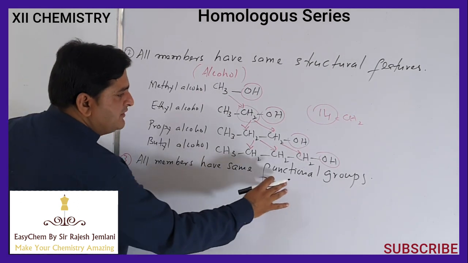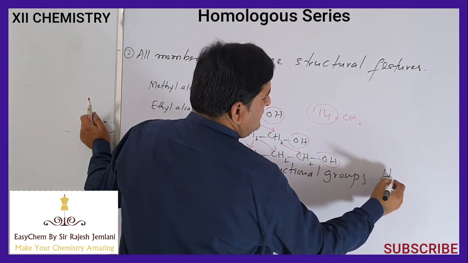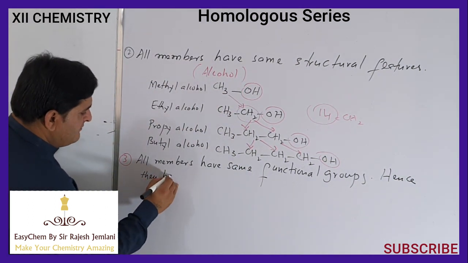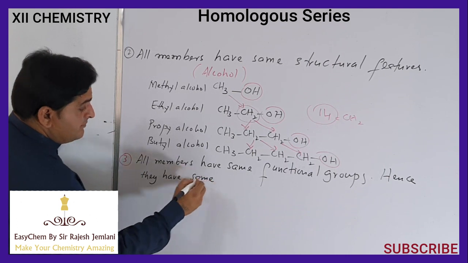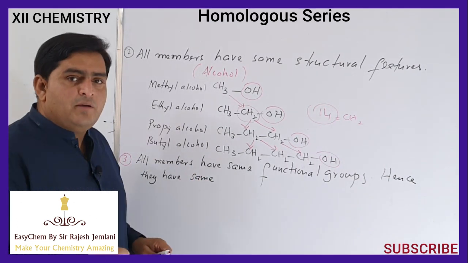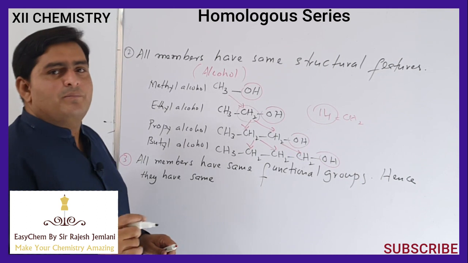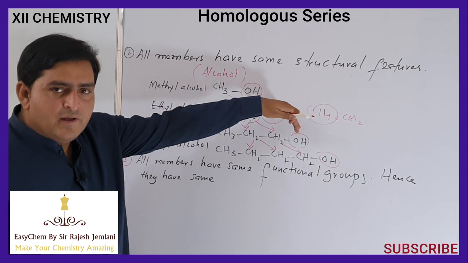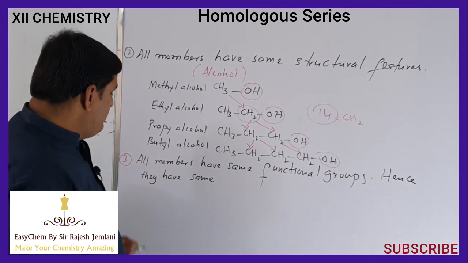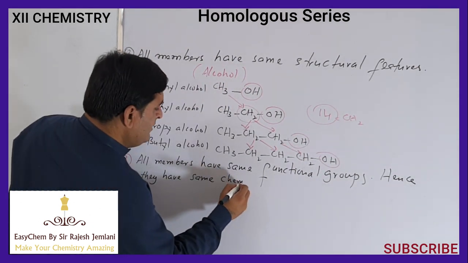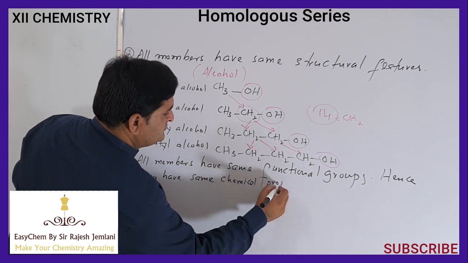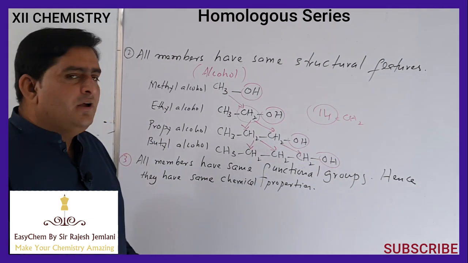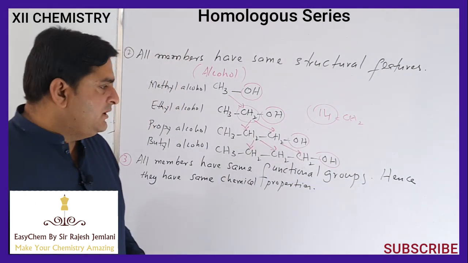All members have the same functional group, hence they have the same, what should be the same, physical properties or chemical properties? Chemical properties, as chemical properties depend upon the functional group. So all members of the alcohol family have the same OH functional group, hence they will have the same chemical properties. So all the members of a homologous series will have the same chemical properties.